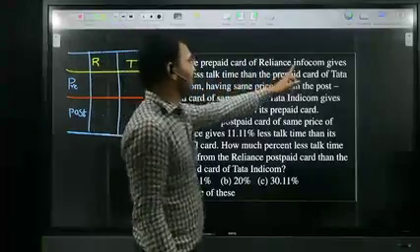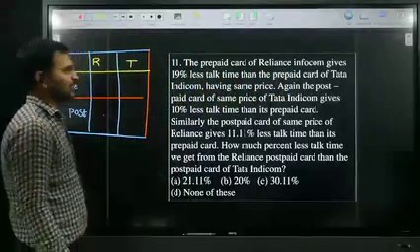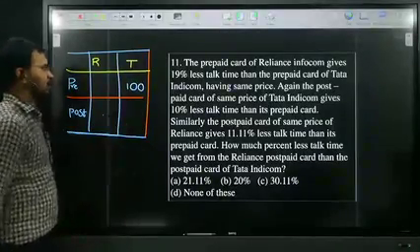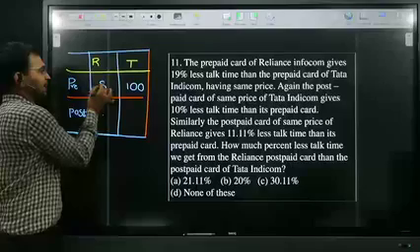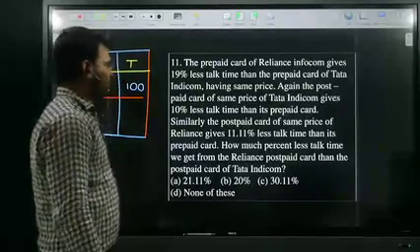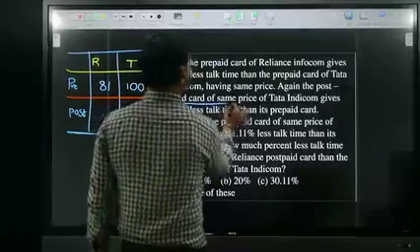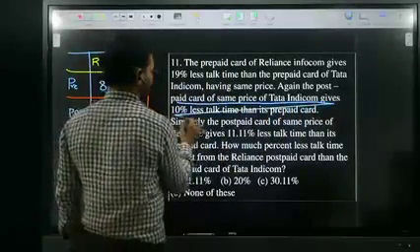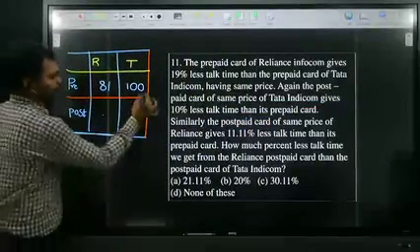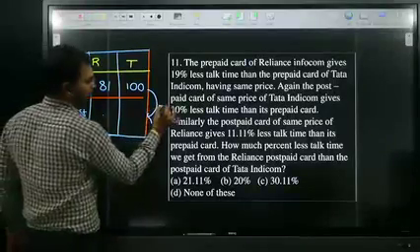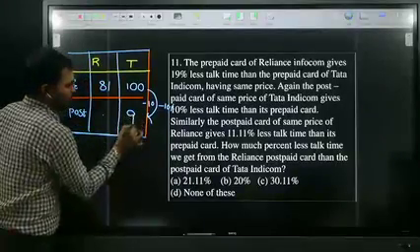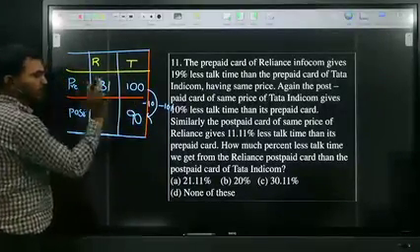Here, the prepaid card of the Reliance gives 19% less time than the prepaid card of Tata Indicom. I don't know Tata Indicom, that is the reason I assume Tata Indicom as 100. Reliance 19% less. 19% less is nothing but 81. Clear? Now, again the postpaid card of the same price of the Tata Indicom gives 10% less than its prepaid card. 10% less is nothing but 10% of 100, 10. Therefore, the postpaid card of Tata Indicom gives 90.